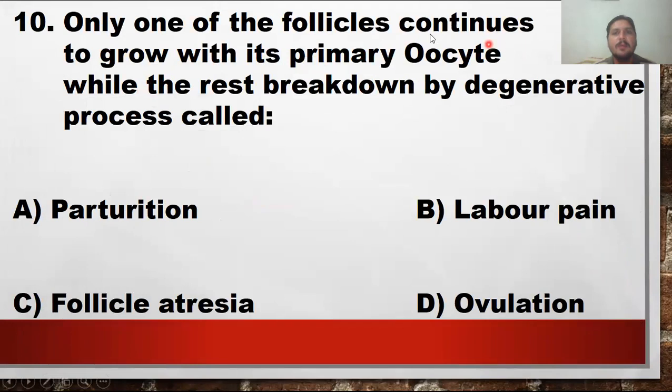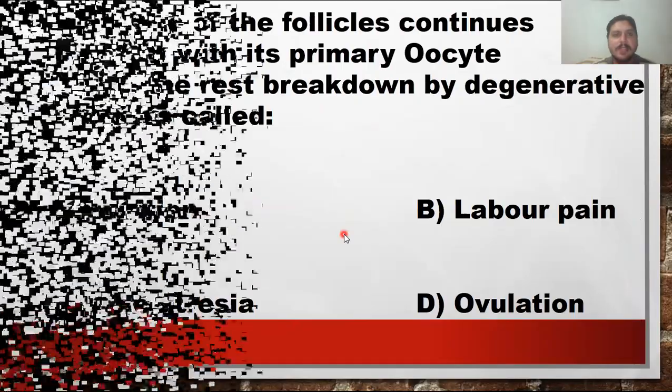Only one of the follicles continues to grow with its primary oocyte. बहुत सारी follicle cell अर्ली स्टेज पे पैदा होती हैं due to the production of follicle stimulating hormone, लेकिन उनमें से कोई एक सर्वाइव करता है और बाकी सारे जो है वो degenerate होते हैं by degenerative process. Which one is a degenerative process? Parturition, labor pain, follicle atresia, or ovulation. Follicle atresia is the death or suicide of follicle cells. So that's why option C, follicle atresia, is the right answer of this MCQ.